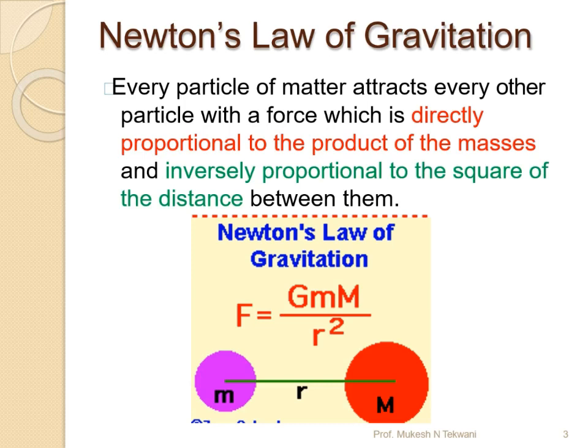So every particle which is considered to be matter is going to attract another matter which has mass. That attractive force is directly proportional to the masses the objects have. As the mass of the earth as well as the mass of the moon are both high, the force of attraction between them is also high. When it comes to the apple and the earth, the distance is less and the size of the earth is more, so it easily attracts the apple towards it.